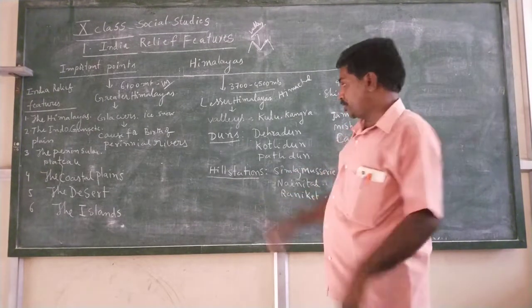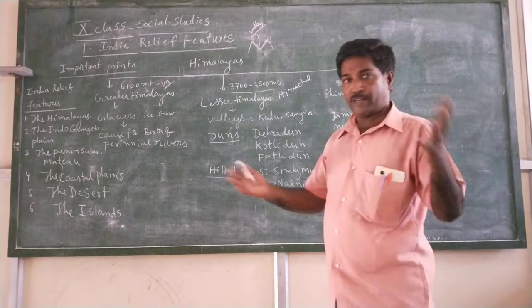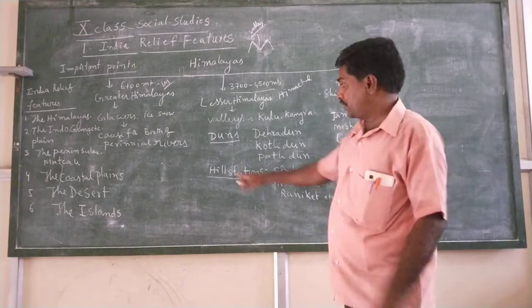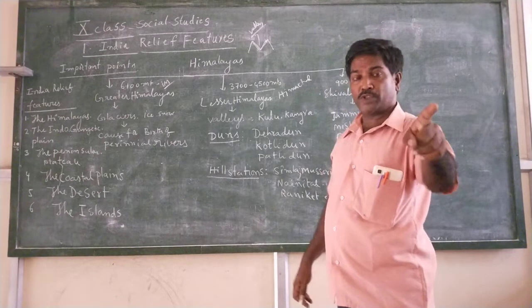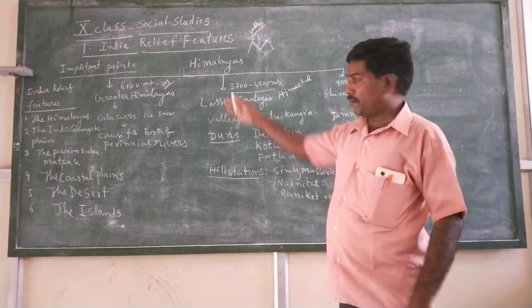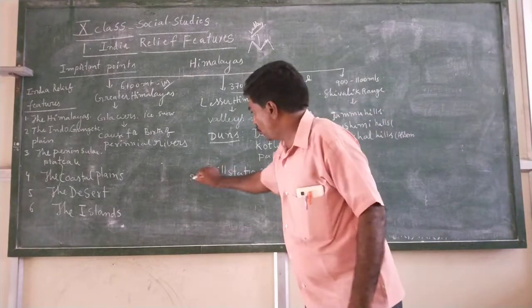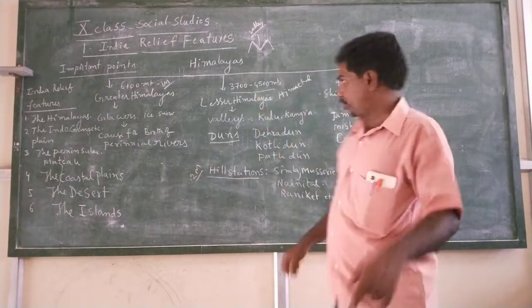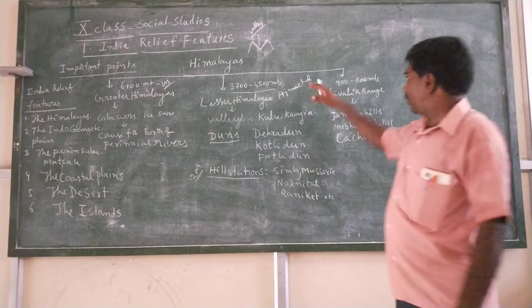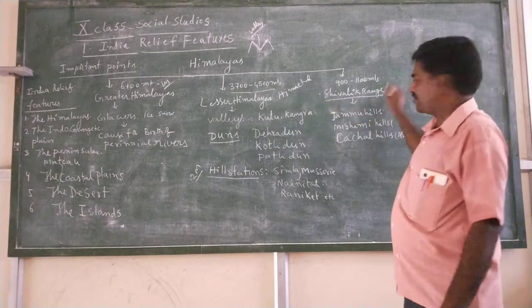most foreigners come and stay here at the time of summer. We get a lot of foreign exchange because of the hill stations, and the hill station question repeatedly comes in our final examinations. Hill station is a 2 marks question. It is a 2 marks question. Hill stations. And the third part is the Shivalik range.